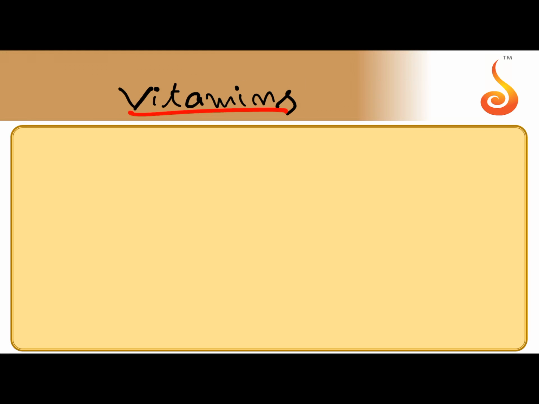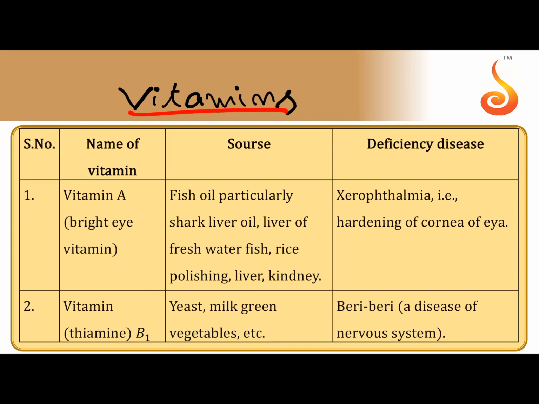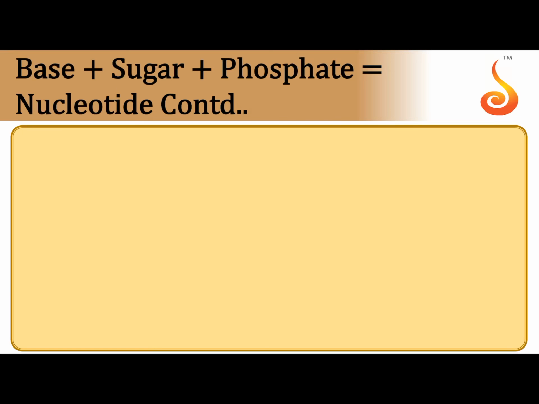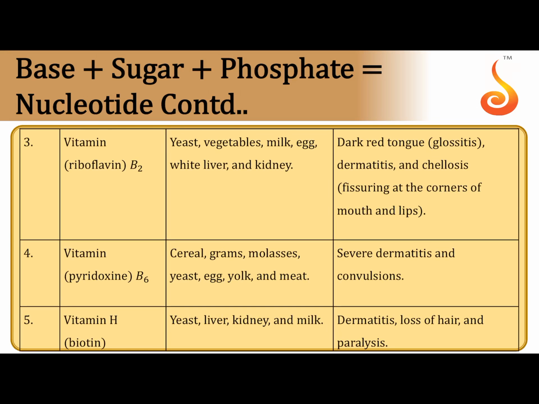So next topic, vitamins. Vitamins are important dietary products which are used for the normal growth of the body. The disease caused due to deficiency of a vitamin is cured only by giving a sufficient amount of the vitamin. So just go through the tabular form, each one: source and deficiency diseases. Source, no need to concentrate, but deficiency disease is important, and if possible, the chemical name of each vitamin. So vitamins are two types based on solubility. Vitamins may be soluble in water, or may not be soluble in water.